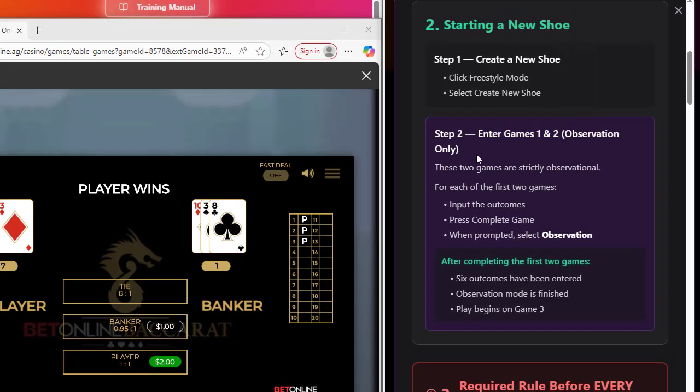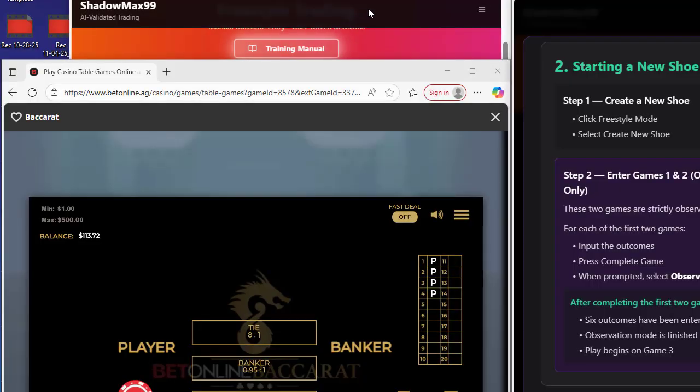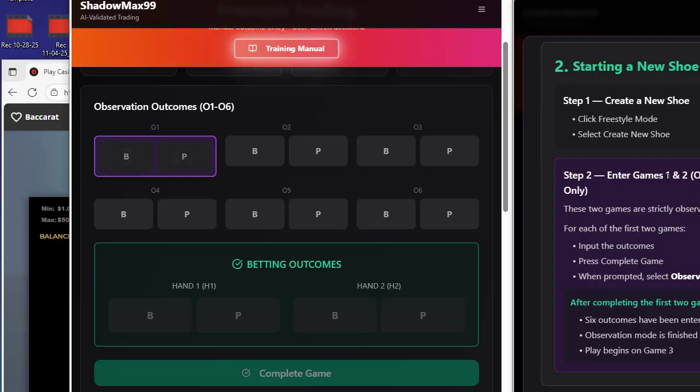I'm going to show you how we input those outcomes and get started entering games 1 and 2 in observation. Now, what does observation mean? Observation means the algorithm itself is looking at 2 games, about 12 outcomes, and it's deciphering patterns amongst the algorithms. On a continuous, real-time basis, it's consistently updating and providing us with the data for the algorithms. That's how we get our prompts for actually playing.